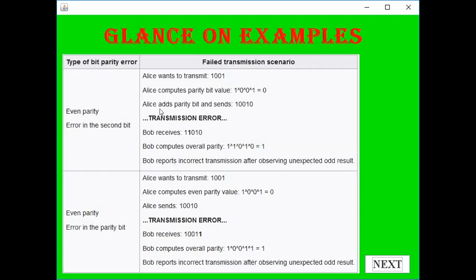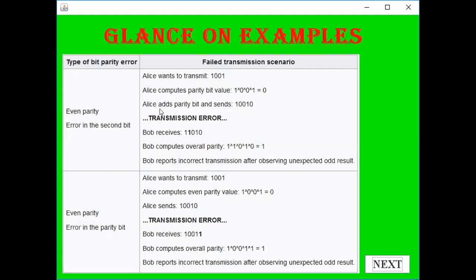Then when Bob calculates the parity at the receiver side, it shows to be odd. So he detects that there is some problem in the transmission line and the proper message is not received by him. So he can ask Alice to retransmit the message. So this is the example of failure.